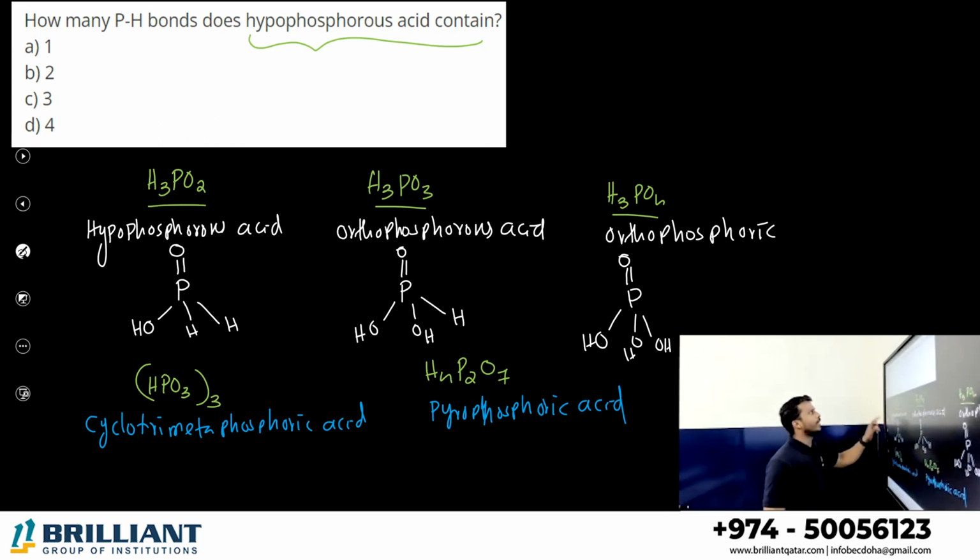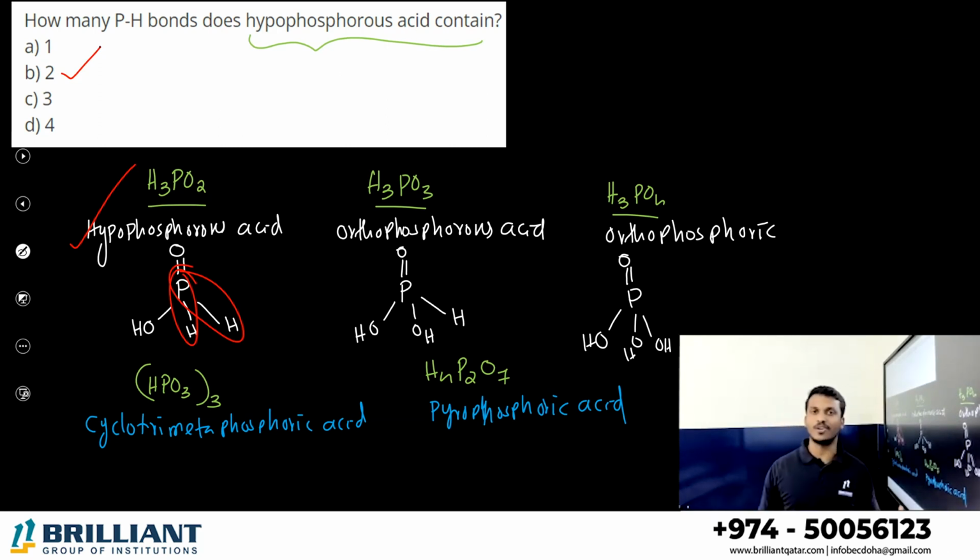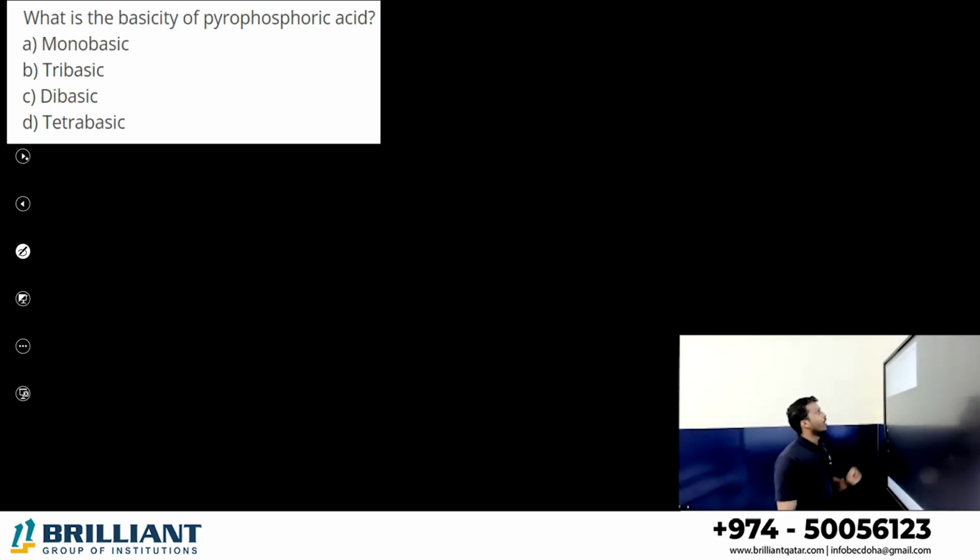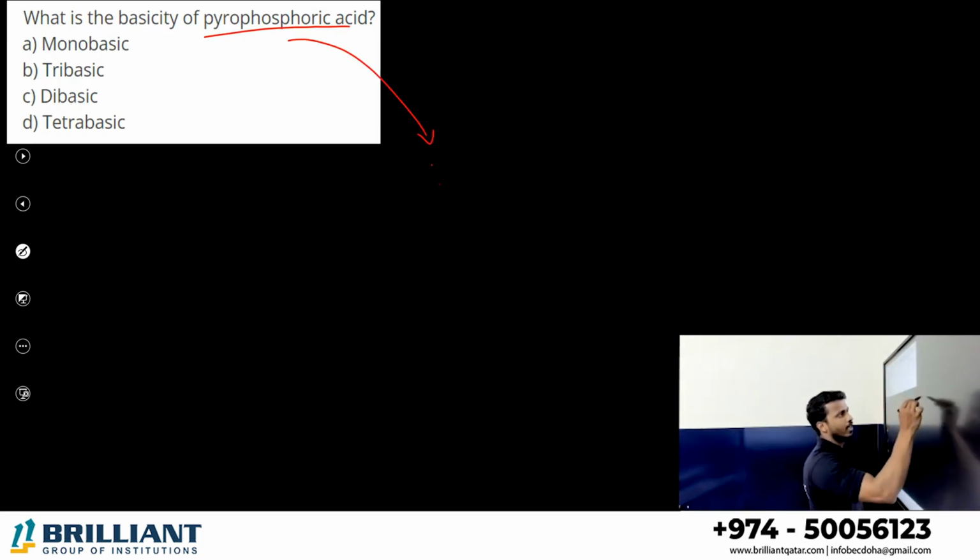So how many P-H bonds are present in hypophosphorus acid? Two P-H bonds are there, right? If you know the structure of the compound, then only can you answer this type of question. Next, what is the basicity of pyrophosphoric acid? What is the pyrophosphoric acid formula which I said? The last one,